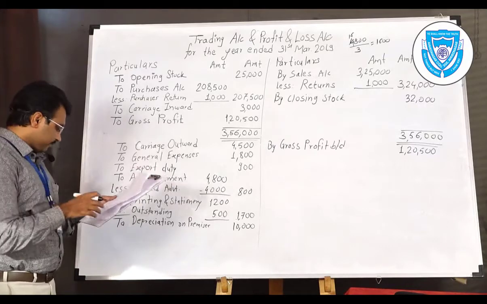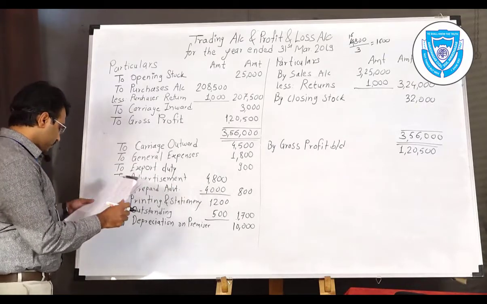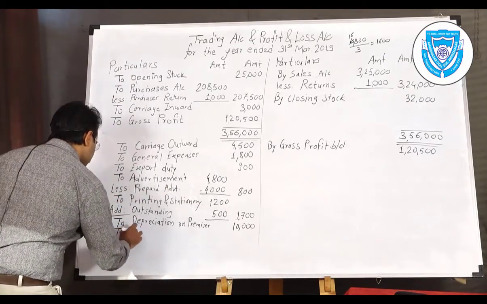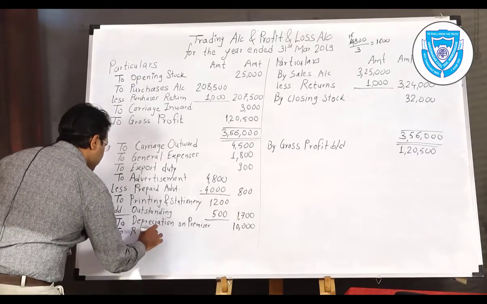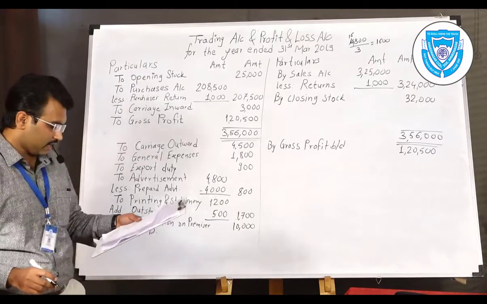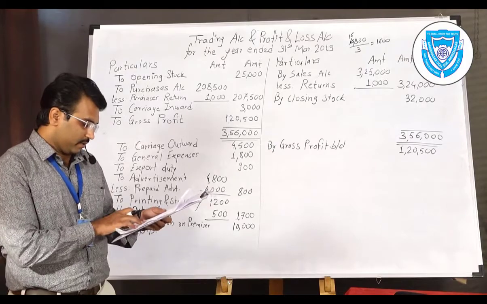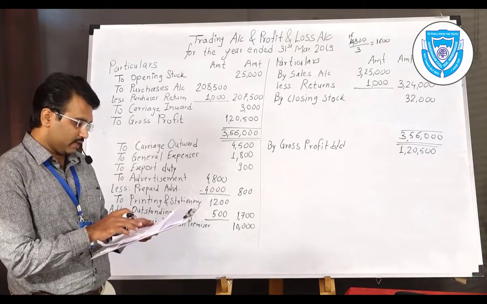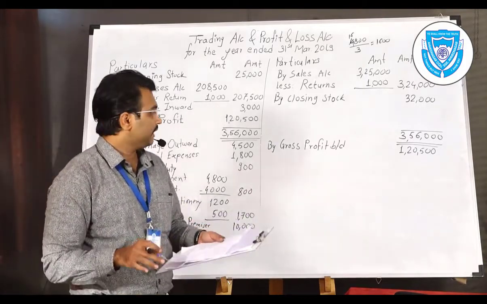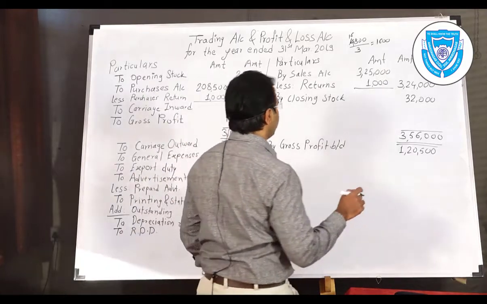The next adjustment is regarding the reserve for doubtful debts. In short I will write there reserve for doubtful debts, RDD. The amount of RDD should be calculated on debtors, and the debtors amount is 80,500.